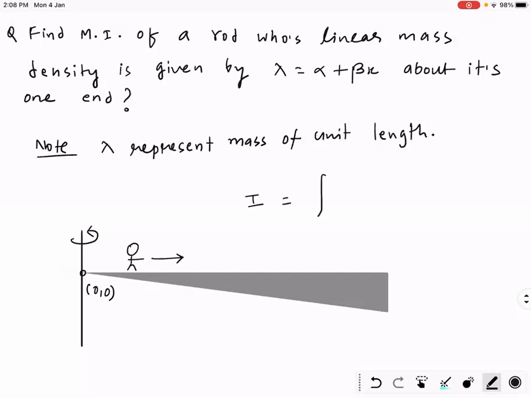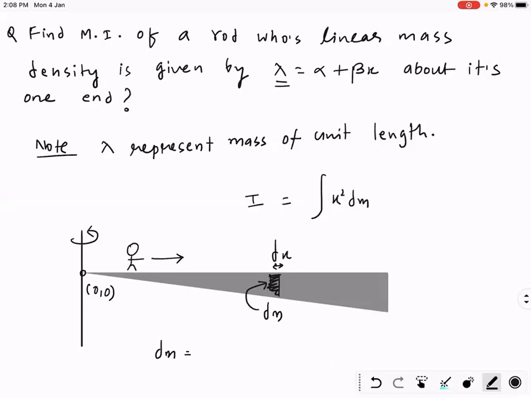Do you remember the formula? x square dm. Can you tell me how to find dm? dm is the mass of dx length. So the mass of one length is lambda. Mass of two length, 2 lambda.